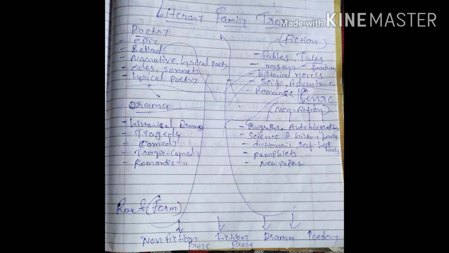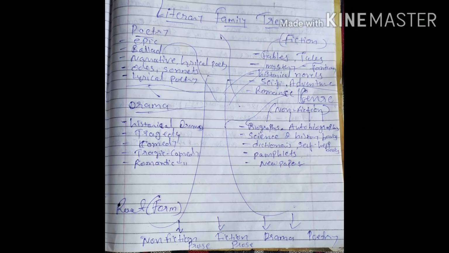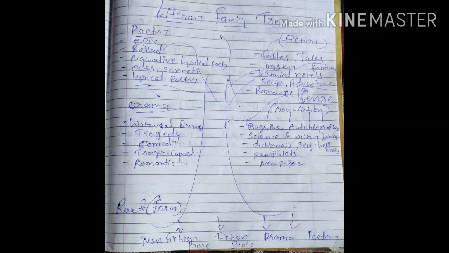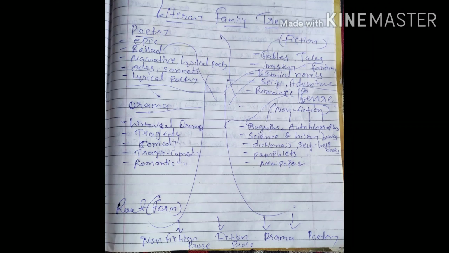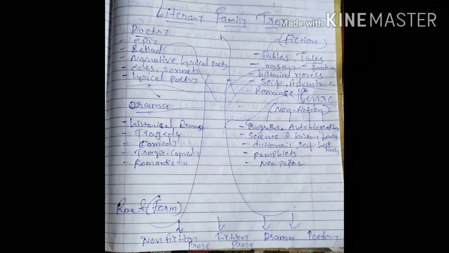Fourth is drama, which combines elements of prose and poetry both. As we have also seen, the dramas of Shakespeare include some songs and some monologues in poetic form, so they include prose and poetry both. It's mainly based on performance on the stage, so that comes into the category of drama. Now these four are the roots of the literary family tree. As we have discussed, these are the forms: drama, poetry, fiction prose, and non-fiction prose.